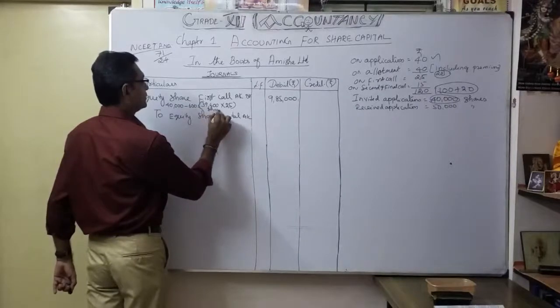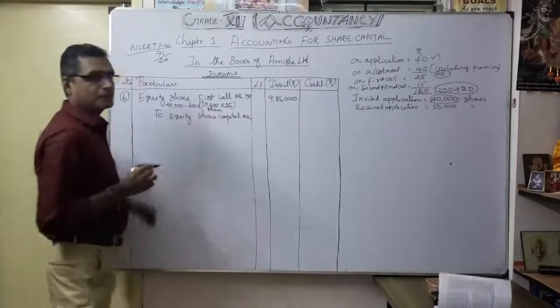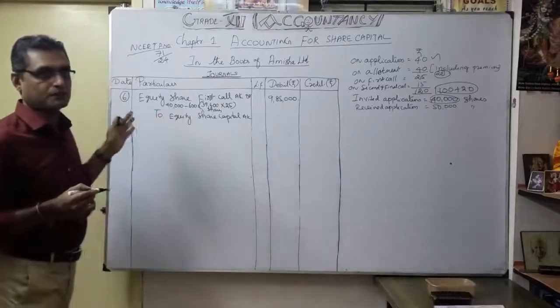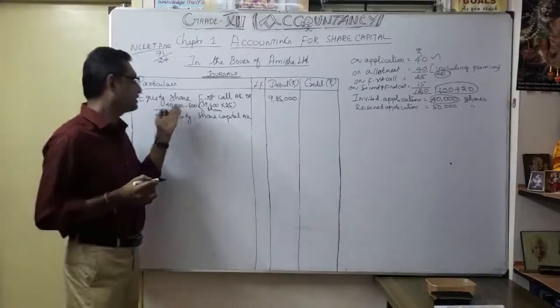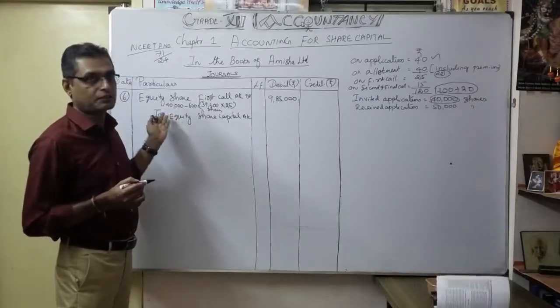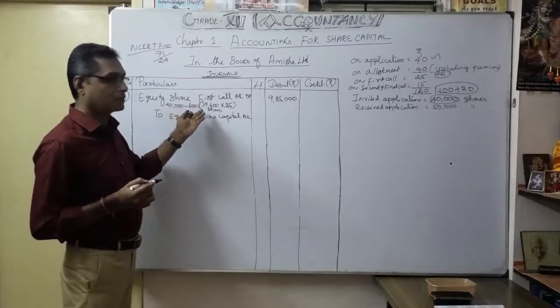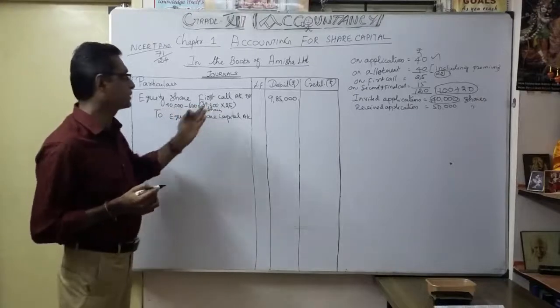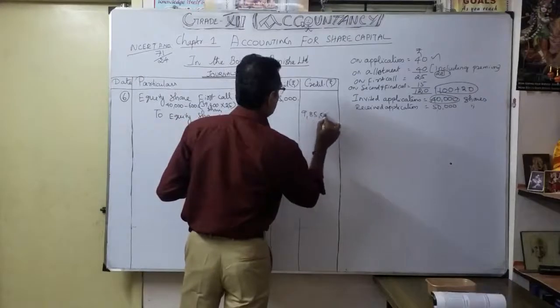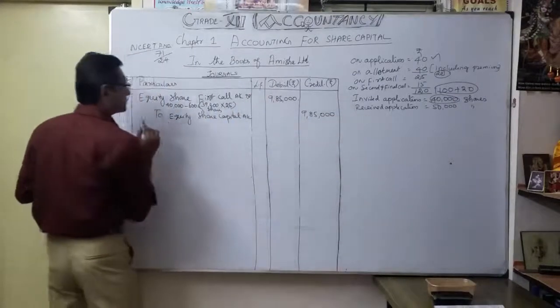Because 600 shares were already forfeited by Rohit, we can't consider the entire 40,000 into 25. That's why we consider 40,000 shares minus 600, only 39,400 into 25. You get 9,85,000. That's our equity share capital first call.